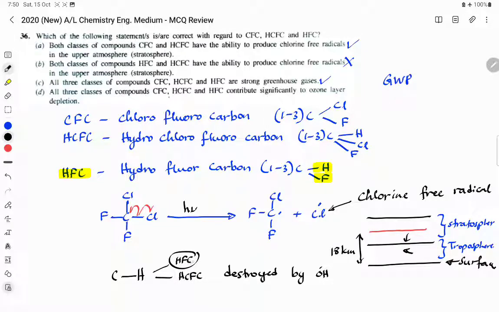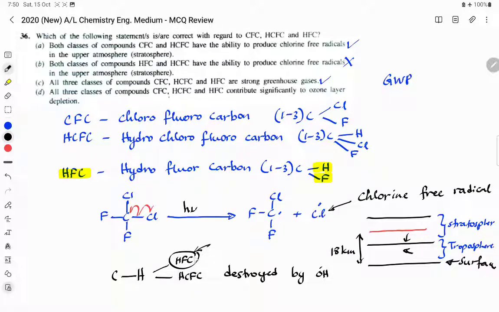And the other thing is, earlier people thought that HFCs do not destroy the ozone layer, but that is wrong. There is a very small effect on ozone layer depletion by the HFCs. It is mainly due to the global warming potential, because these gases can increase the temperature of the upper atmosphere.